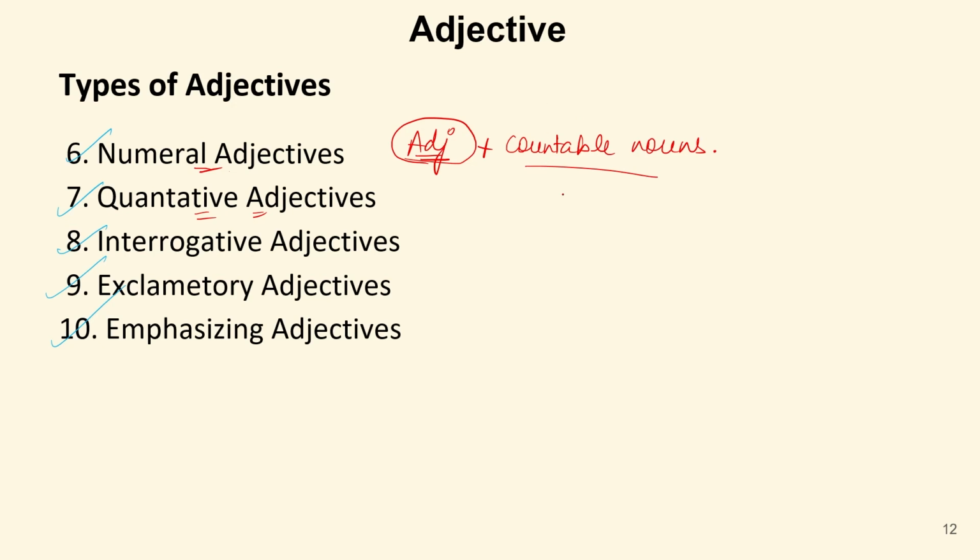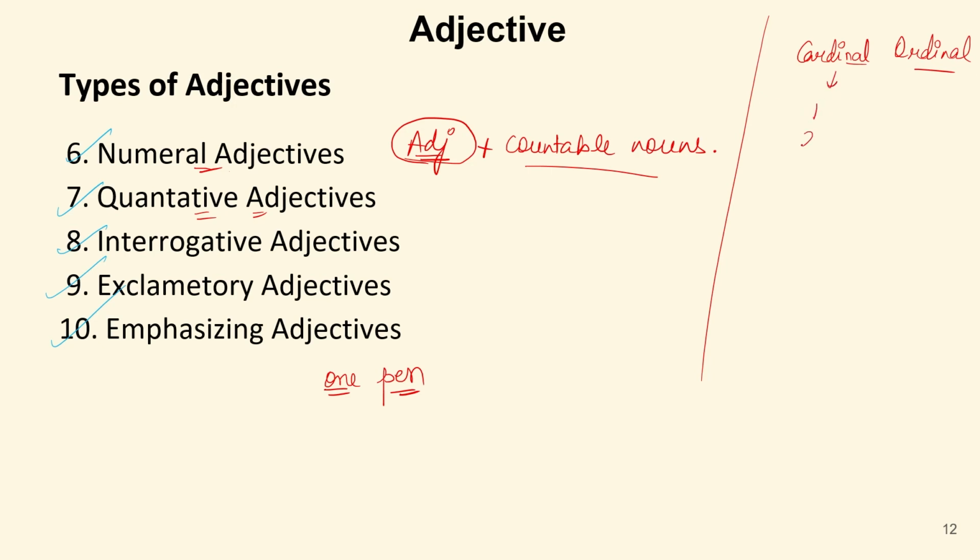They qualify countable nouns. For example, if I say 1 pen, I can count this pen, that is 1. So 1 is a numeral adjective. 3 pens, so pens are countable. 3 is again a numeral adjective. Some more examples: there are 2 types of number. One we have cardinal number, the other we have ordinal numbers. So numeral adjective can be further divided into 2 parts, that is cardinal and ordinal numbers.